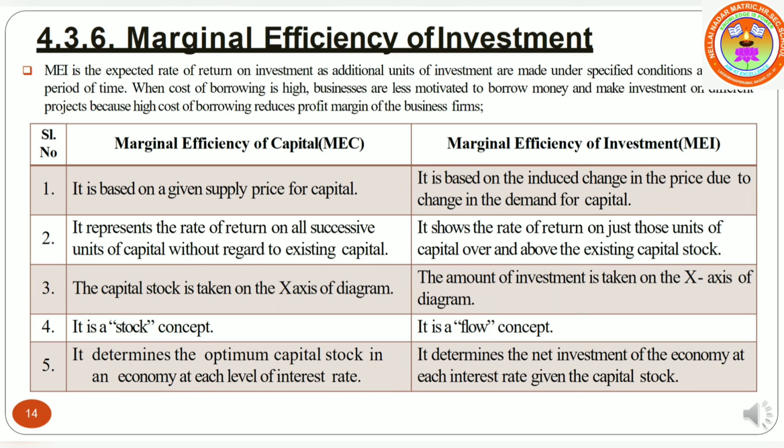Since consumption demand and propensity to consume do not change during the short period, investment demand plays the fundamental role in the Keynesian theory of income and employment.